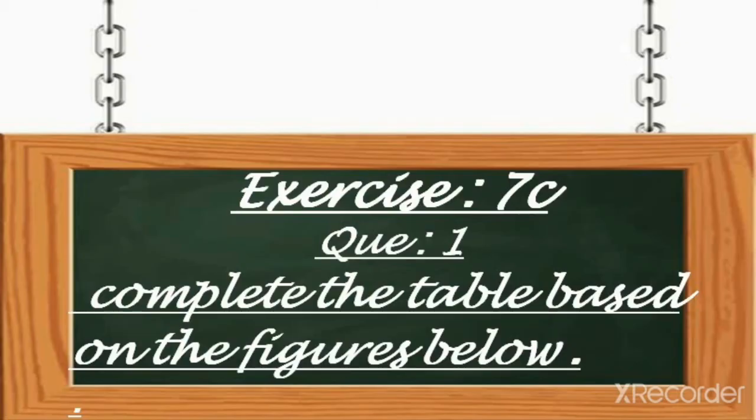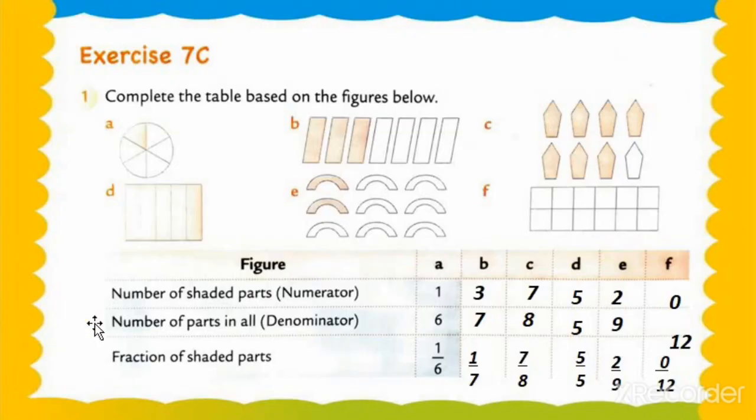Let's check the question. Question number 1: complete the table based on the figures below. So let's check here and complete it. Okay, so now here are 6 figures. We have to write the numerators, denominators and the whole fraction. What are we writing in the numerator? In the numerator, my dear students, we write the number of shaded parts. In the denominator, the number of parts in all, and then the fraction of shaded parts.